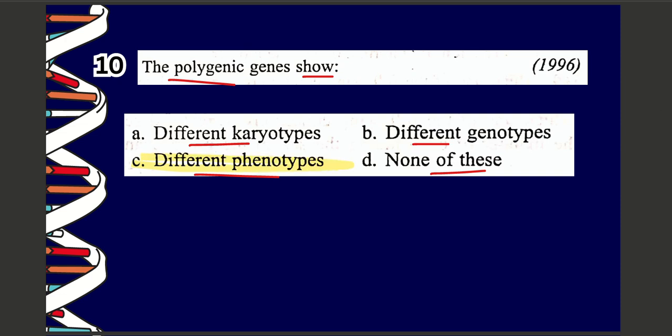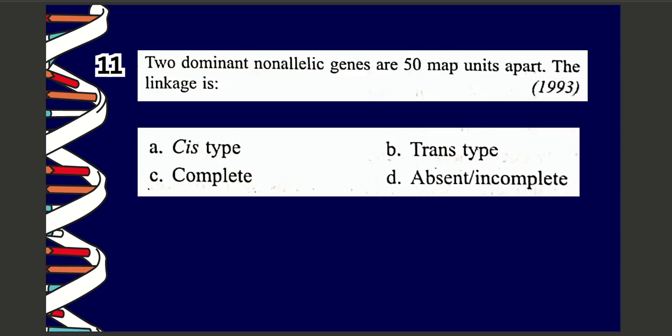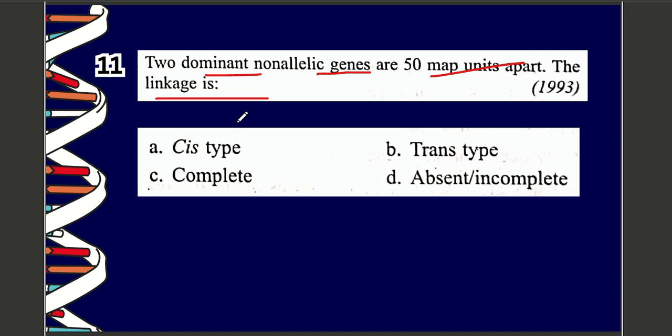Next question. Question number 11. Two dominant nonallelic genes are 50 map units apart. The linkage is A. cis type, B. trans type, C. complete, D. absent or incomplete. The correct option is option number D, which is absent or incomplete.